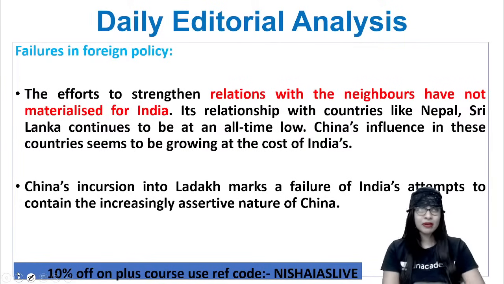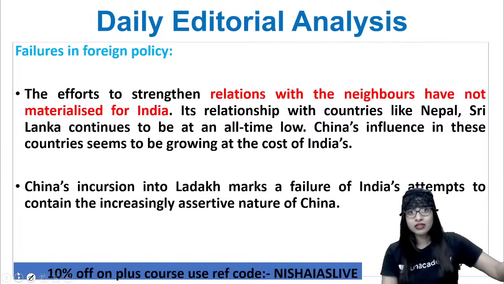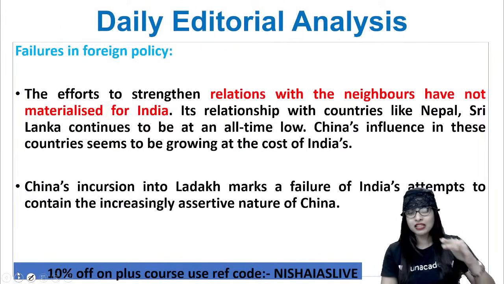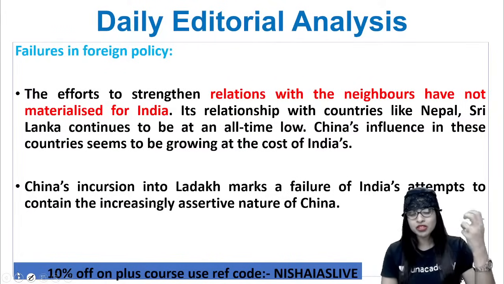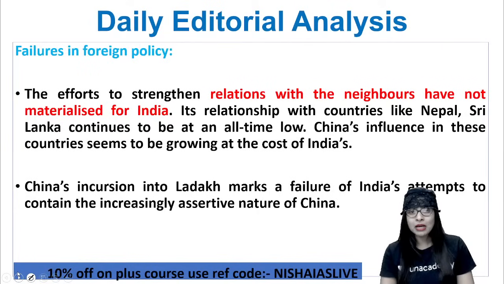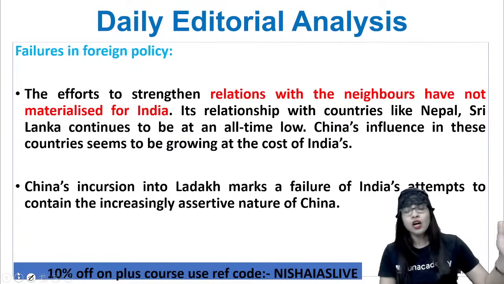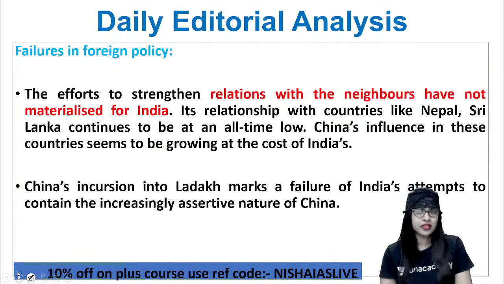Again, Bangladesh. See, Bangladesh got separated from India. You all know that. Now, China is slowly pestering the ears of the Bangladesh government, so they're able to capture them and turn them against India. So what happens? Though we are neighboring countries, though we have mutual trust, we do not have a good relationship with them. That's because of the influence of China, I can tell you. And it seems to be growing at the cost of our country. That is one of the failures of our foreign policy, guys.